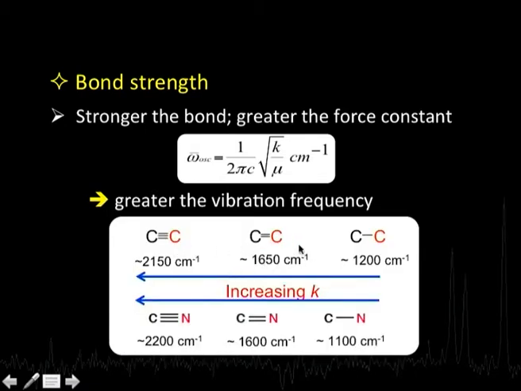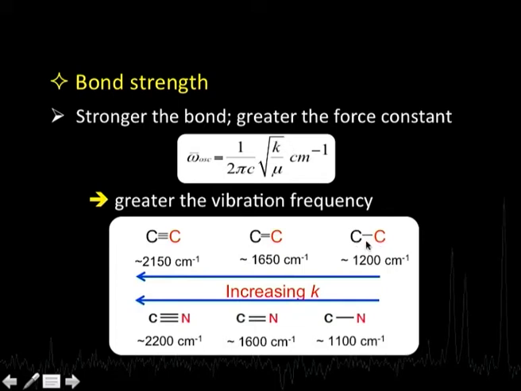Let us take some examples here. Look at the following three systems: C triple bond C, C double bond C, C single bond C. In all the three cases, since the two atoms which are linked together are identical, the reduced mass is the same in all the three bonds. And the only difference between the three is in terms of the force constant.